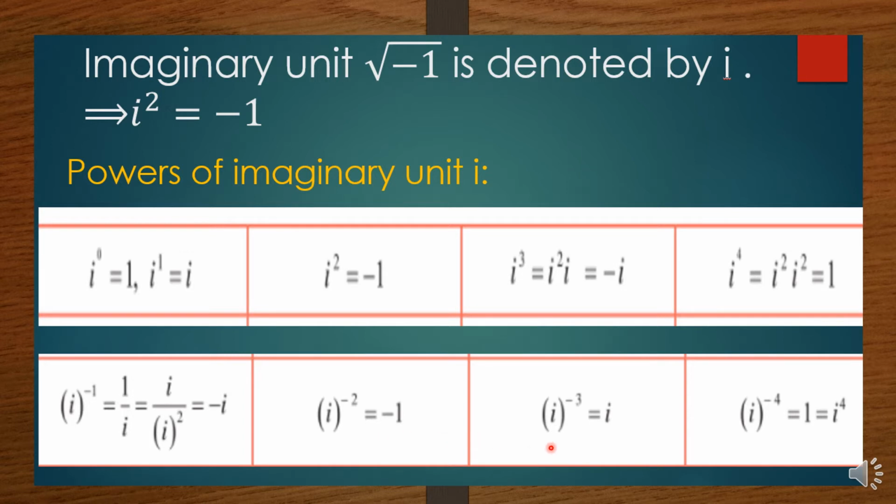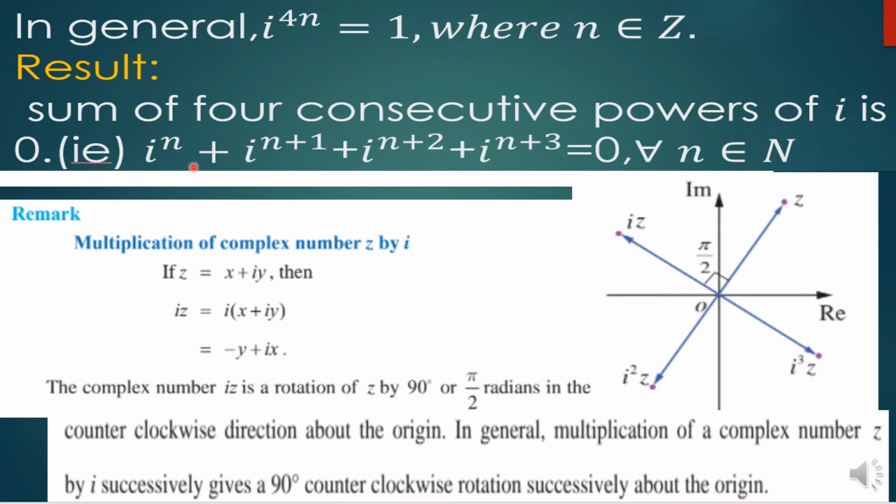i power minus 3 is 1 by i cube. You see here the i cube value is minus i, so you get 1 by minus i. If you multiply the numerator and denominator by i, you'll get the answer as i. Next, i power minus 4 is 1 by i power 4. The i power 4 value is 1, so 1 by 1 is equal to 1, and it is equal to i power 4. In general, i power 4n is equal to 1 for every n belonging to the integers.